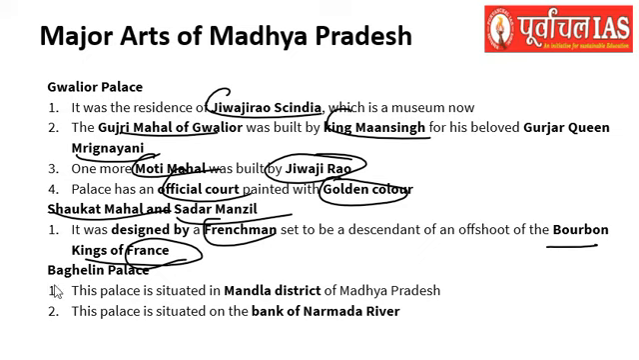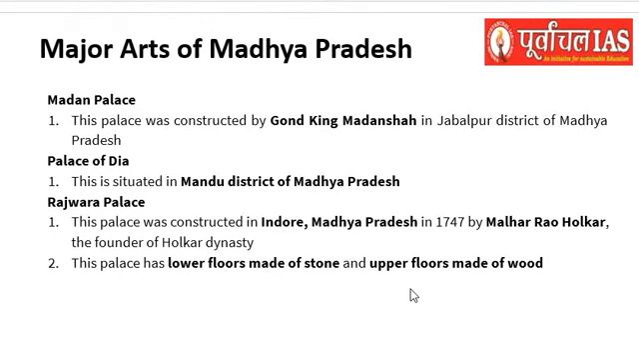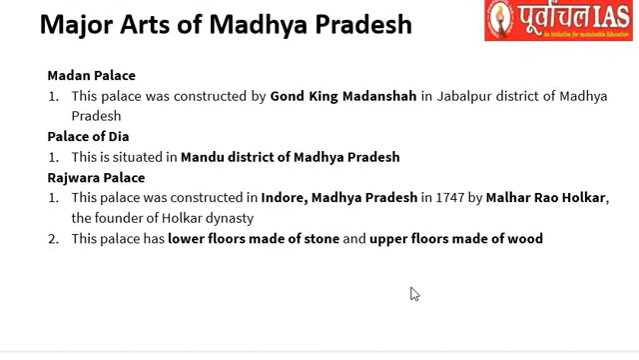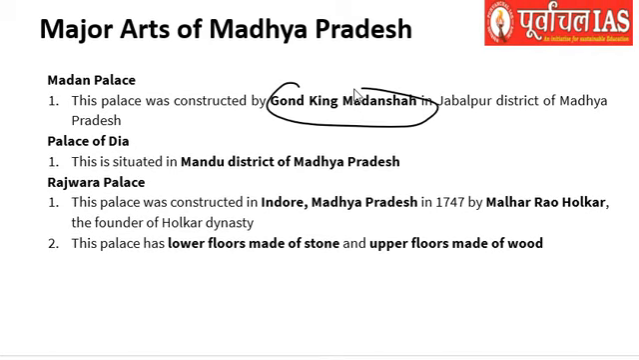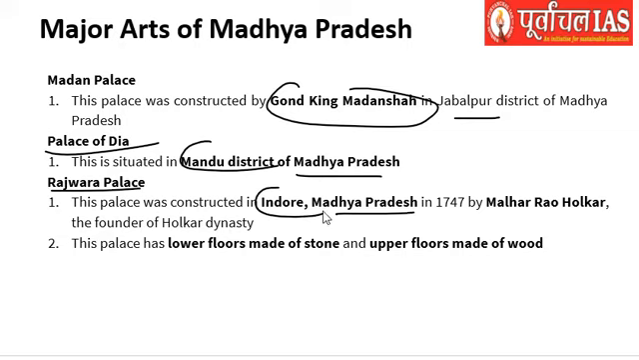Right. Then we have the Baghelin Palace of the Mandla district on the bank of river Narmada. Madan Palace is also an important place, constructed by the Gond king Madan Shah in Jabalpur, and the Palace of Diya is situated in Mandu district of Madhya Pradesh. Then the Rajwada Palace, constructed in Indore, Madhya Pradesh in 1747 by Malhar Rao Holkar, has lower floors made of stone and upper floors made of wood.